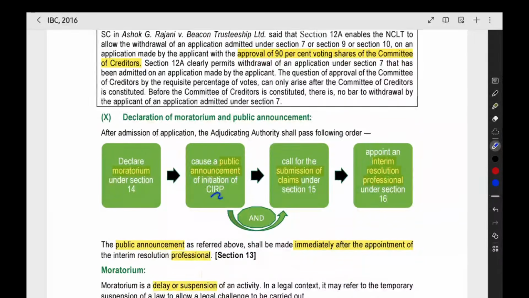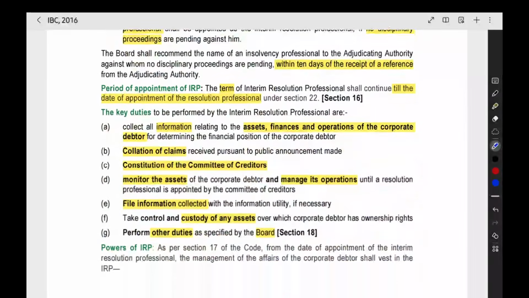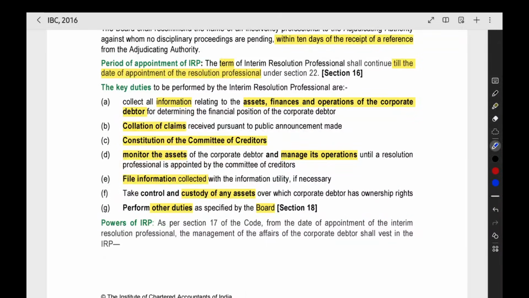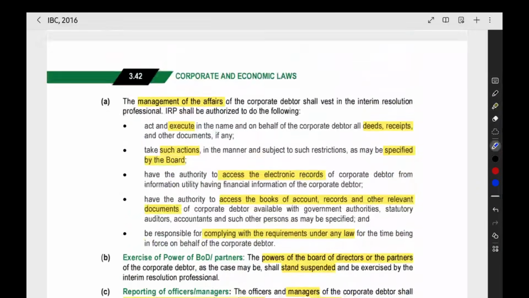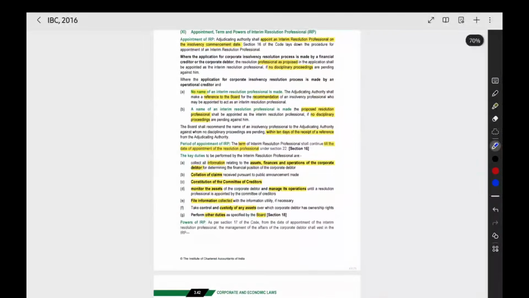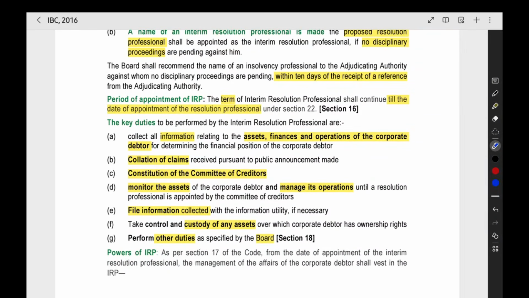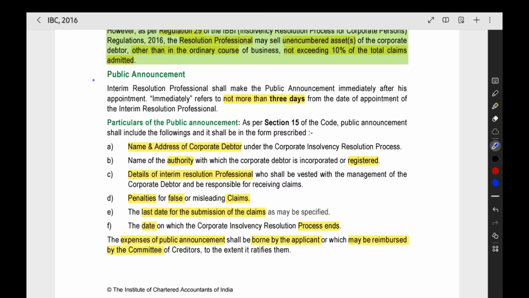Here, what do we have to see now? Next, public announcement. In the public announcement, the interim resolution professional will make the public announcement. Yes, here we have the public announcement. The IRP will make the public announcement. It will be made immediately, not more than 3 days from the date of appointment of IRP. If you are appointing an IRP here, within 3 days the public announcement should be done.